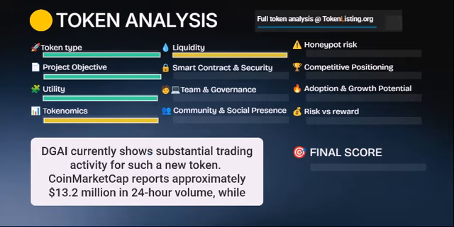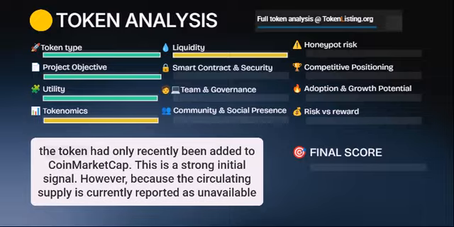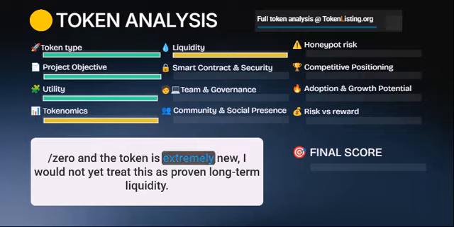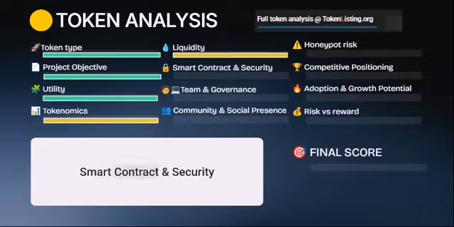Liquidity. DGAI currently shows substantial trading activity for such a new token. CoinMarketCap reports approximately $13.2 million in 24-hour volume, while the token had only recently been added to CoinMarketCap. This is a strong initial signal. However, because the circulating supply is currently reported as unavailable or zero and the token is extremely new, I would not yet treat this as proven long-term liquidity.